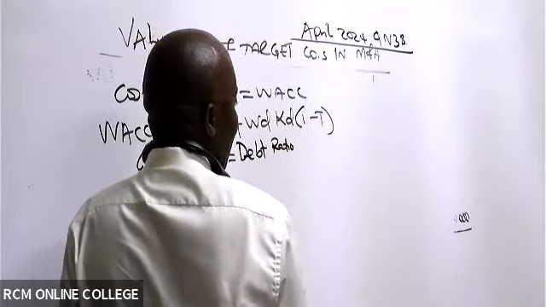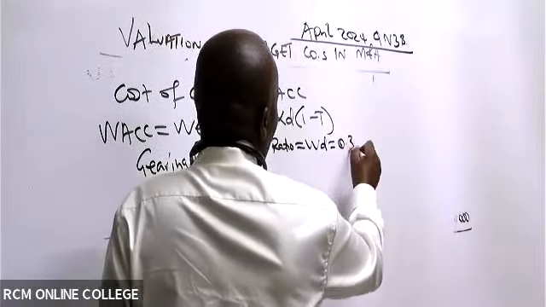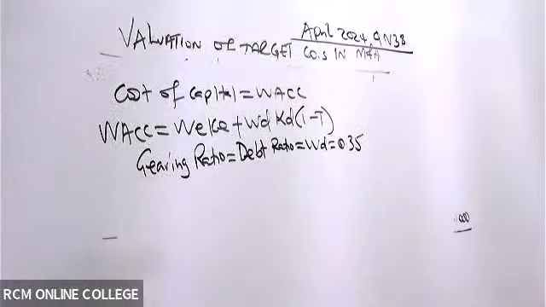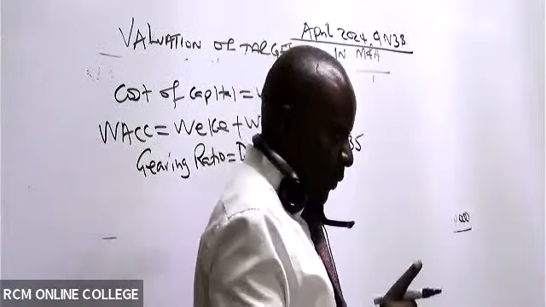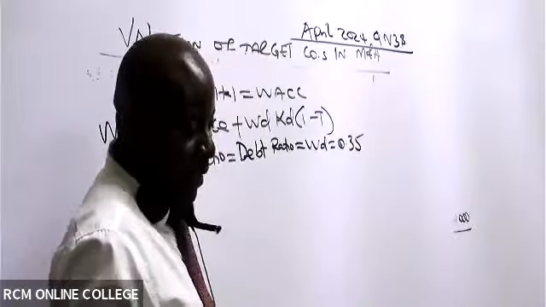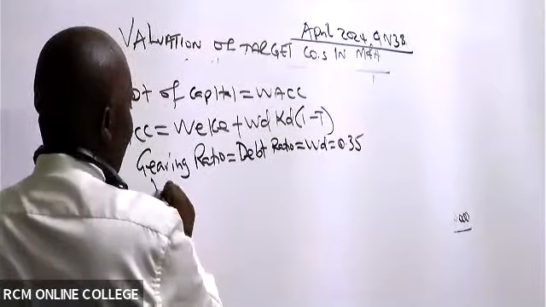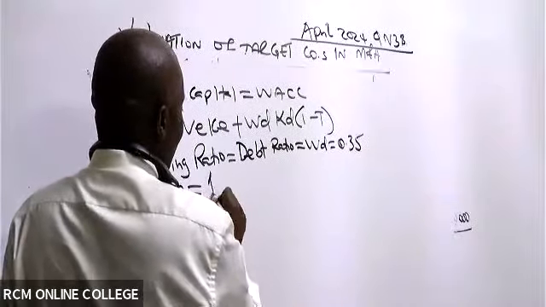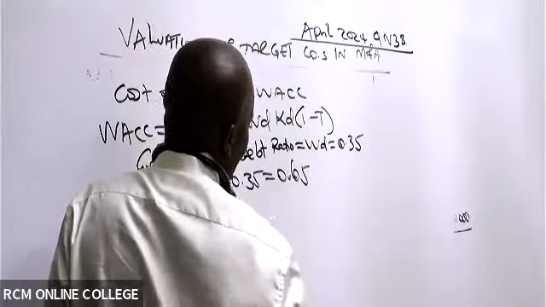And they're telling me that this is 0.35. You see, gearing ratio, debt ratio is the same as weight of debt. So then, having gotten weight of debt, what do you think will be the weight of equity? 0.65, because it will be 1 minus 0.35, which gives us 0.65.